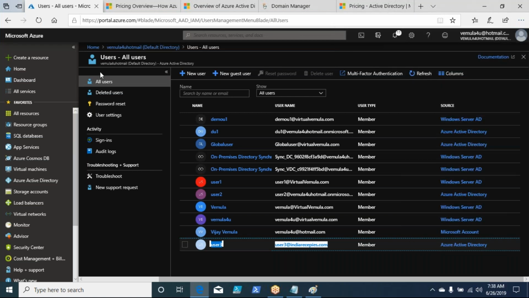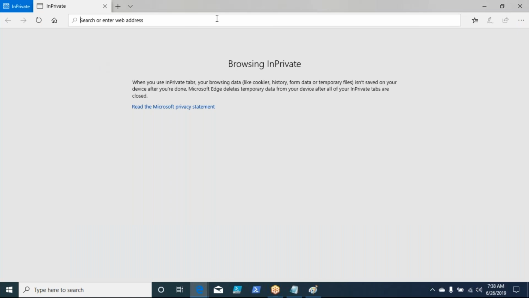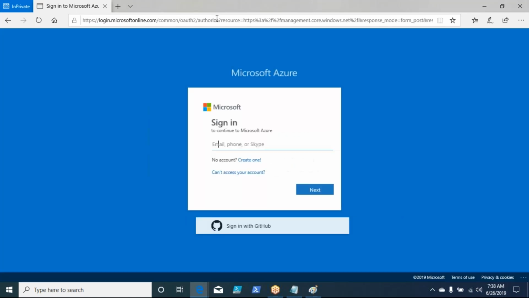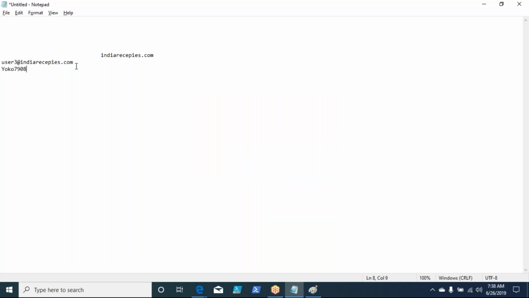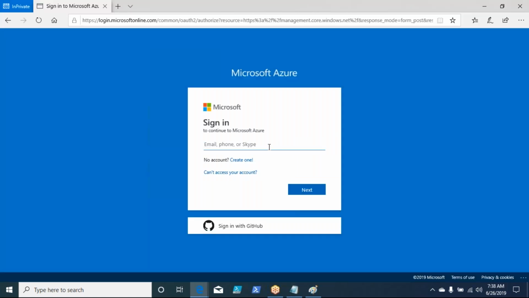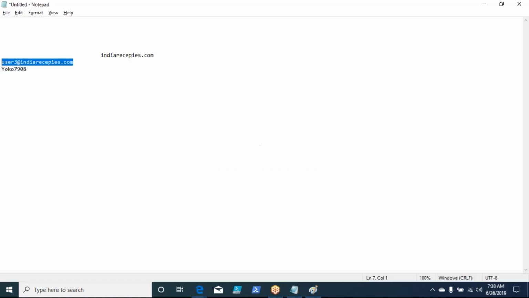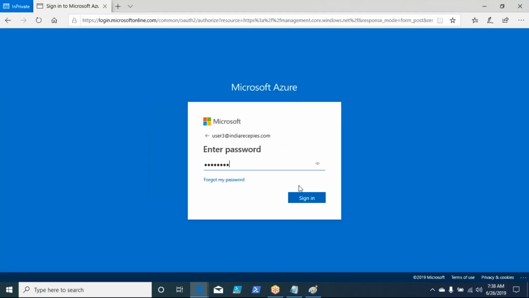I go to the private mode. Right. The user ID which I created. Password which we got. It'll ask you to change the password.